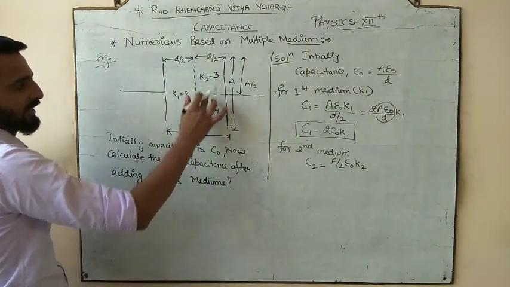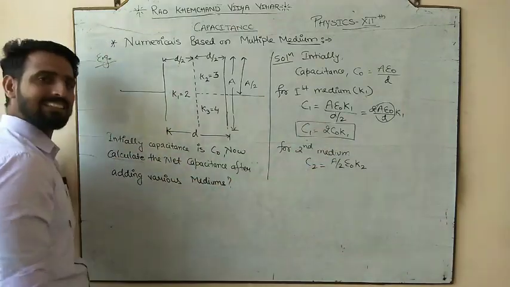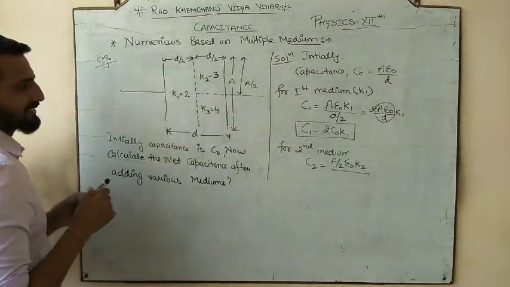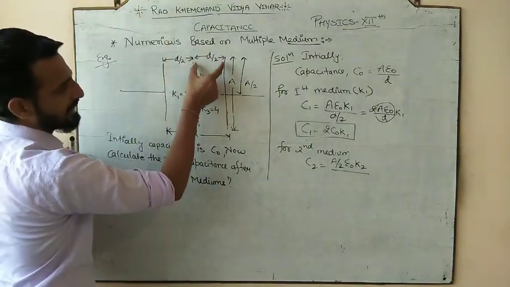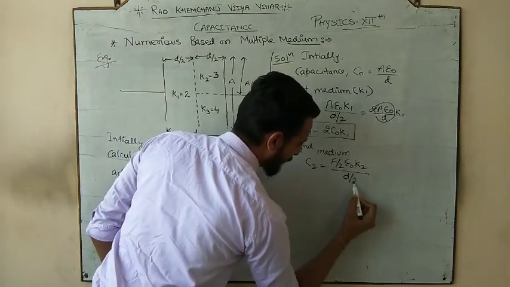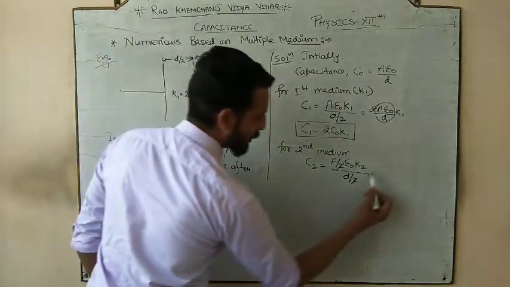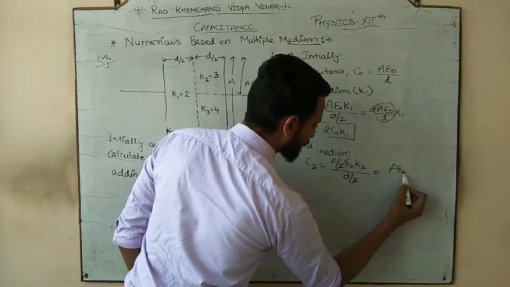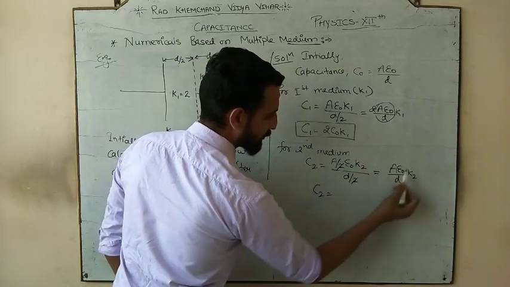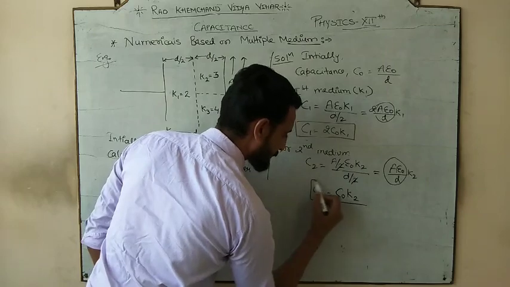We will place the value of K1, K2, K3 at the end. Last में रखूंगा इसका value. So the second is K2, divided by separation. What is the separation of K2? K2 is only in this separation, and how much separation is it containing? It is containing D by 2. Clear? So the 2 cancels. So what would be C2? It would be A epsilon naught by D, K2. And what is A epsilon naught by D? It was C naught. It would be C naught K2.